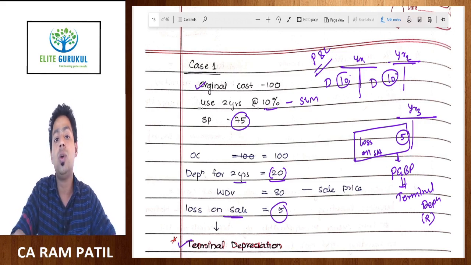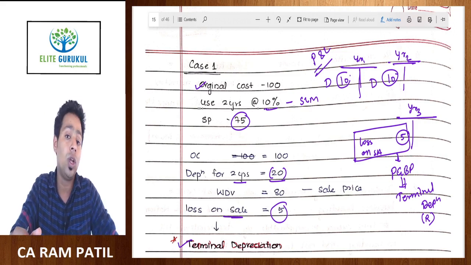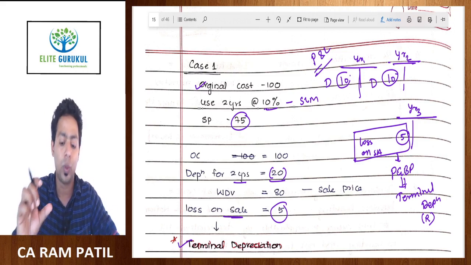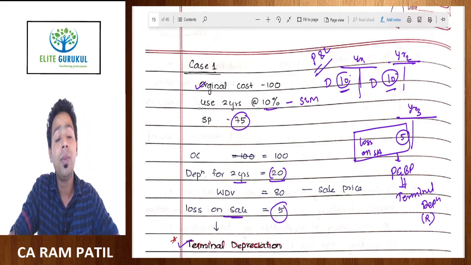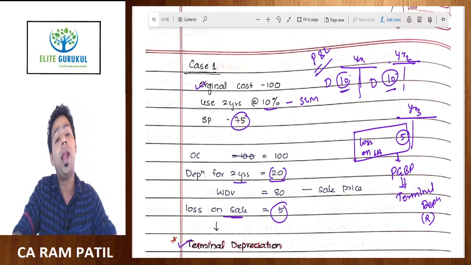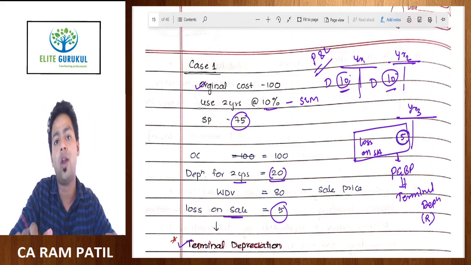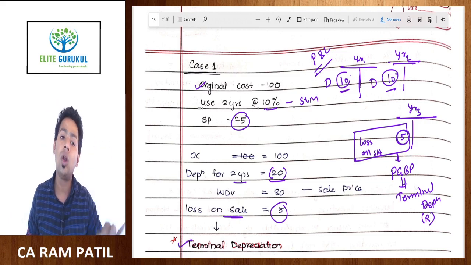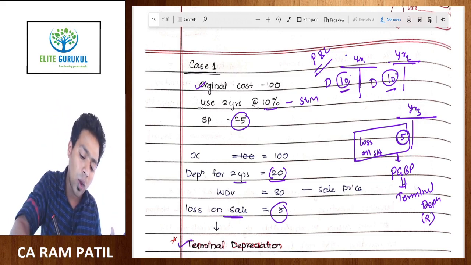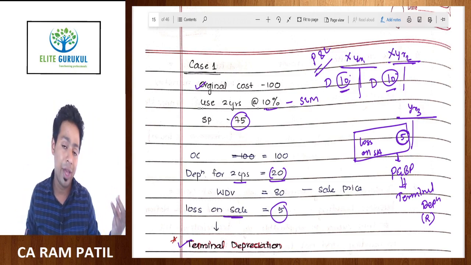That means your rate of depreciation should have been higher than what you had already provided. The real depreciation was 25 rupees, but you have provided only 10 rupees and 10 rupees in the past. So to rectify that, you will provide additional depreciation, and this 5 rupees is not a loss on sale of asset. Technically this is depreciation that you did not claim in the last 2 years. Now you had the option to go and revise the last 2 years' financial statements, which is a very hectic job.